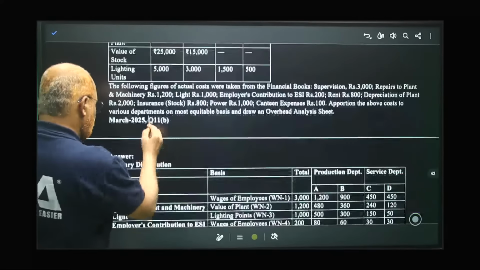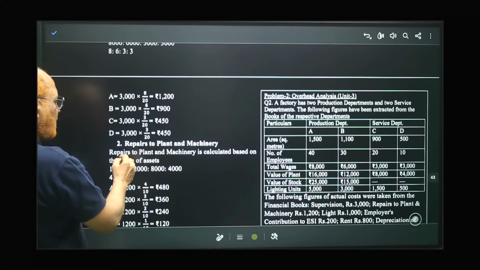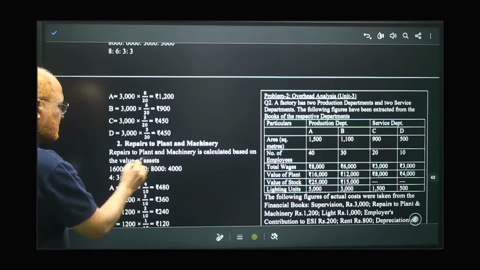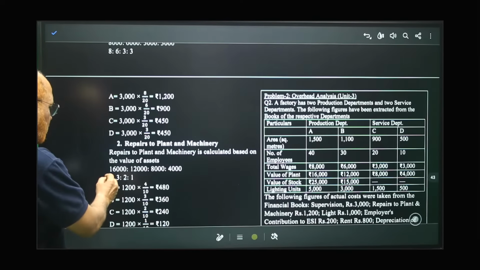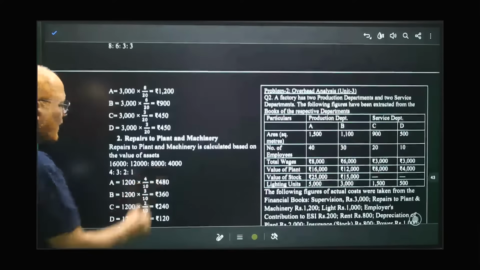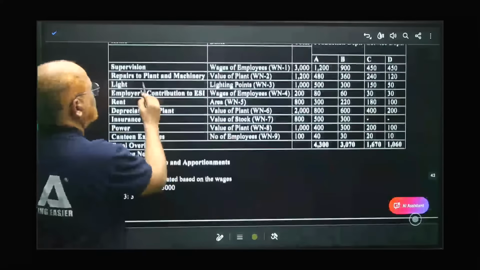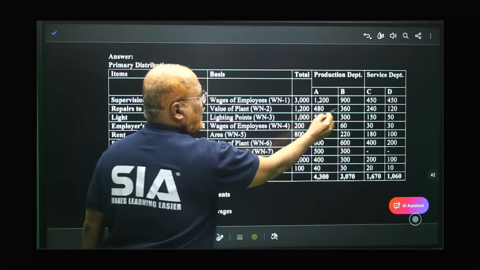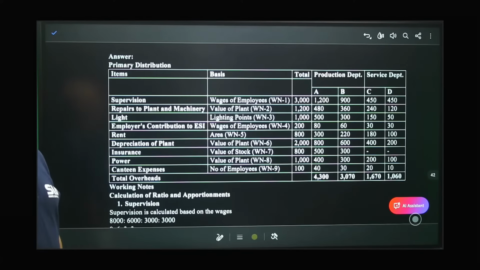So repairs to plant and machinery is calculated based on the value of the assets 16, 12, 8, 4, or 4 is to 3 is to 2 is to 1. If you add up 4 plus 3 plus 2 plus 1, 10. So 4 by 10 of 1200 A, 3 by 10 of 1200 B, 2 by 10 C, 1 by 10 D. So it comes to 480, 360, 240, 120. These are the items of repairs. Repairs to plant and machinery 480, 360, 240, 120. That's all. 2 items I have apportioned.